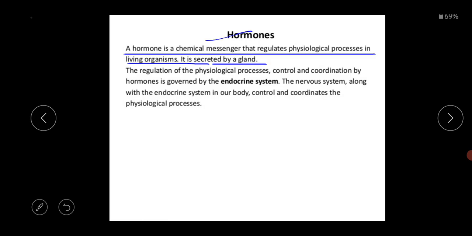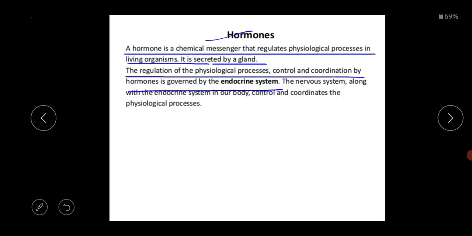Next, the regulation of the physiological process, controlled and coordinated by the hormone, is governed by the endocrine system. So I have written one term, the endocrine system. What is the basic definition of the endocrine system? This endocrine system controls and coordinates all the body functions to maintain a homeostasis condition, a steady state condition inside the body.